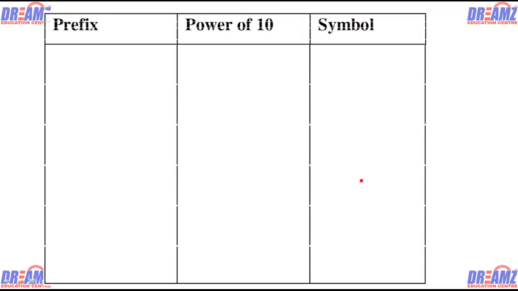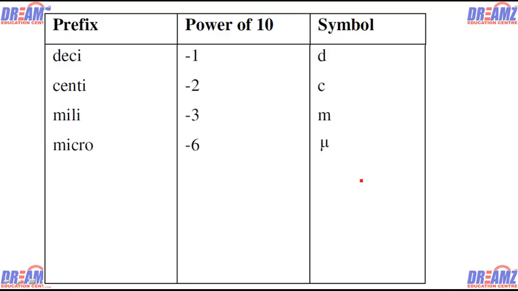If we consider the smaller quantities, first is the deci. Deci means 10 to the power minus 1. Decimeter, decigram. Next is the centi, centimeter, centigram, that is 10 to the power minus 2. This is very common. Next is the milli, 10 to the power minus 3. We know that. But if it is less than that, then it is the micro. We now say microchip, nanochip. Micro means 10 to the power minus 6 and is abbreviated by a Greek letter, and that is called mu.